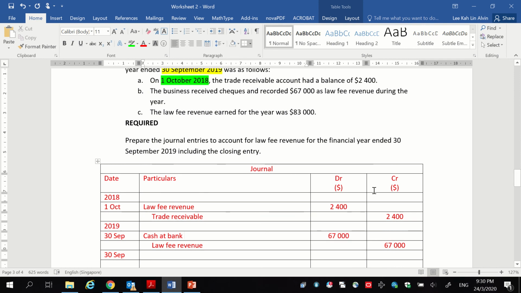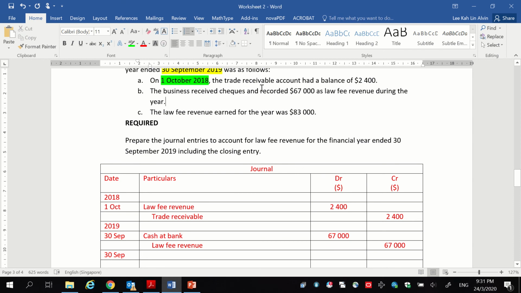And this is also the reason why you deduct the revenue. As you can see, you receive checks of 67,000, and out of these checks that you receive, it includes the 2,400. Do you see that this amount over here included the amount here? Why? Because the receivable at the start of the year means that you earned it in the previous year, but you will receive the money in the following year, which is this year.